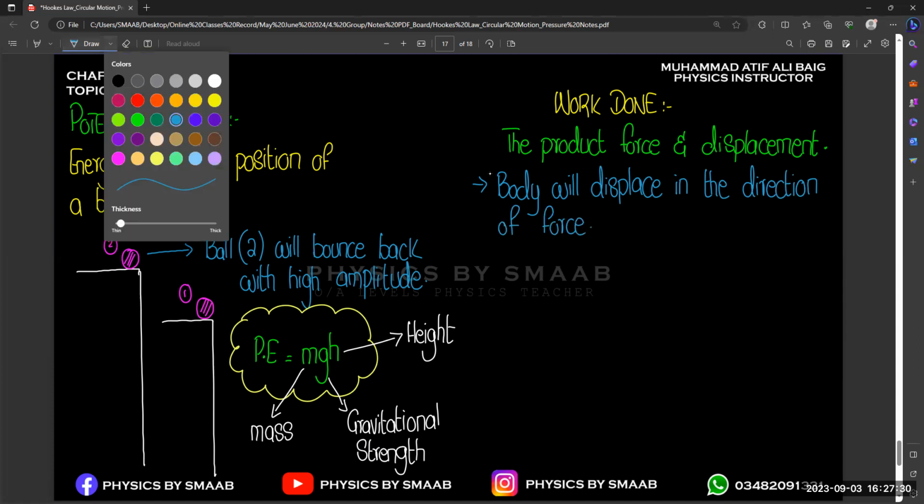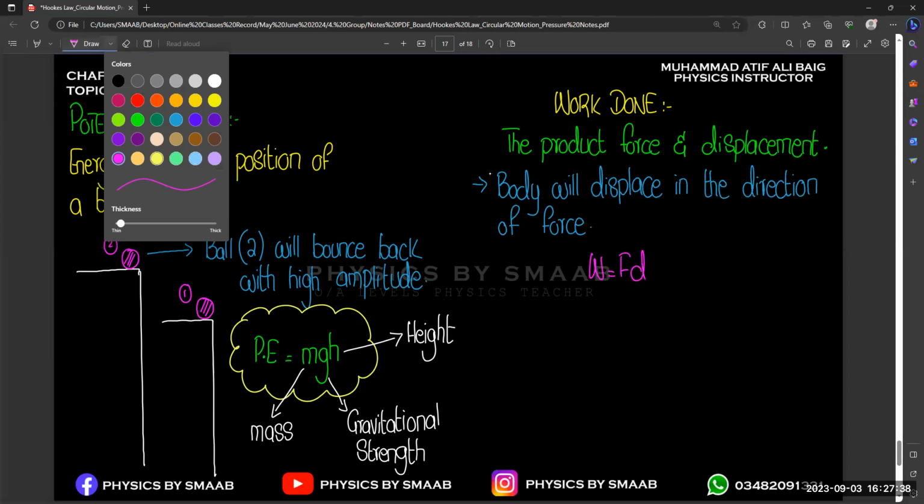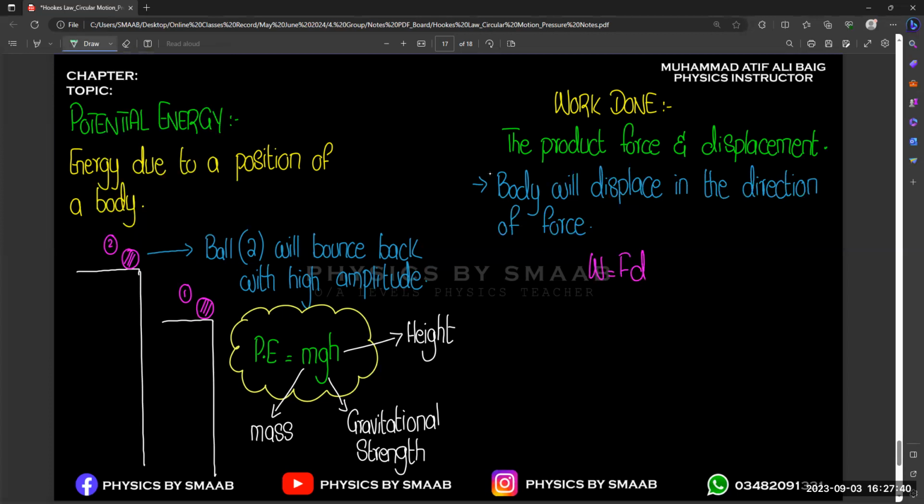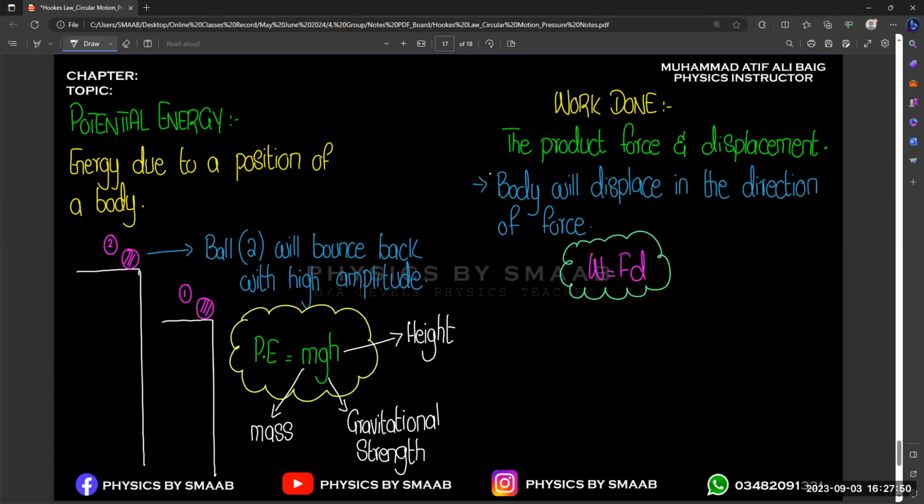And now you can see that the formula will be the same: W equals F into D, right? The only difference is that in moments we studied distance, but this time we have displacement. That is the difference, and that's why we use a different concept over there. Otherwise, both concepts will be the same.